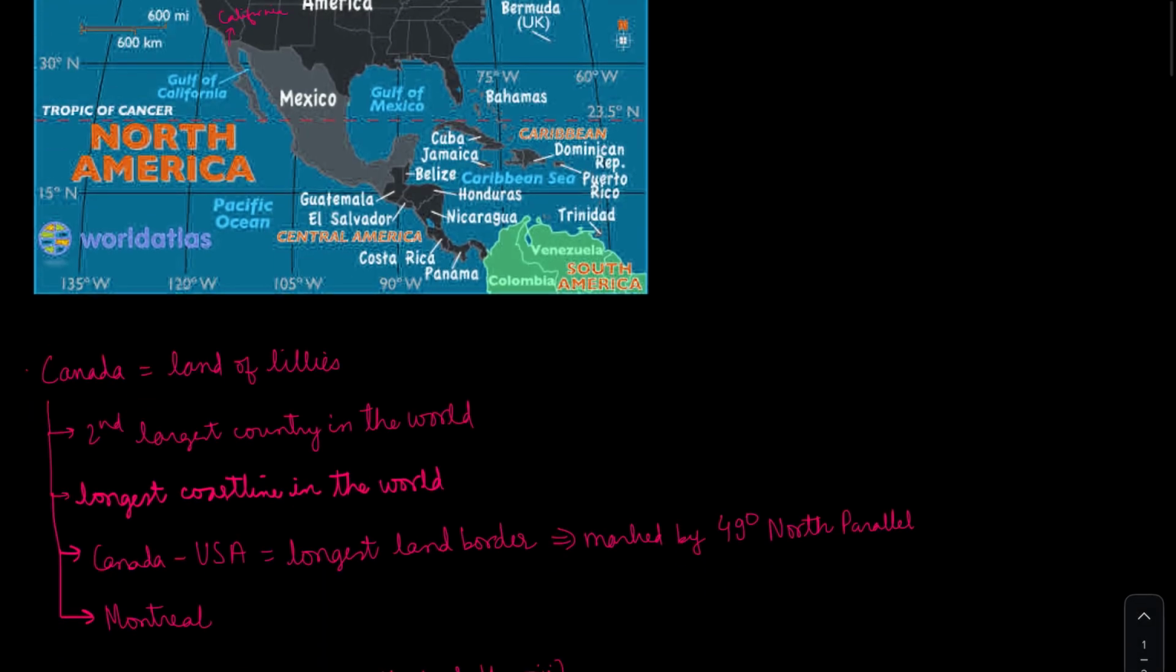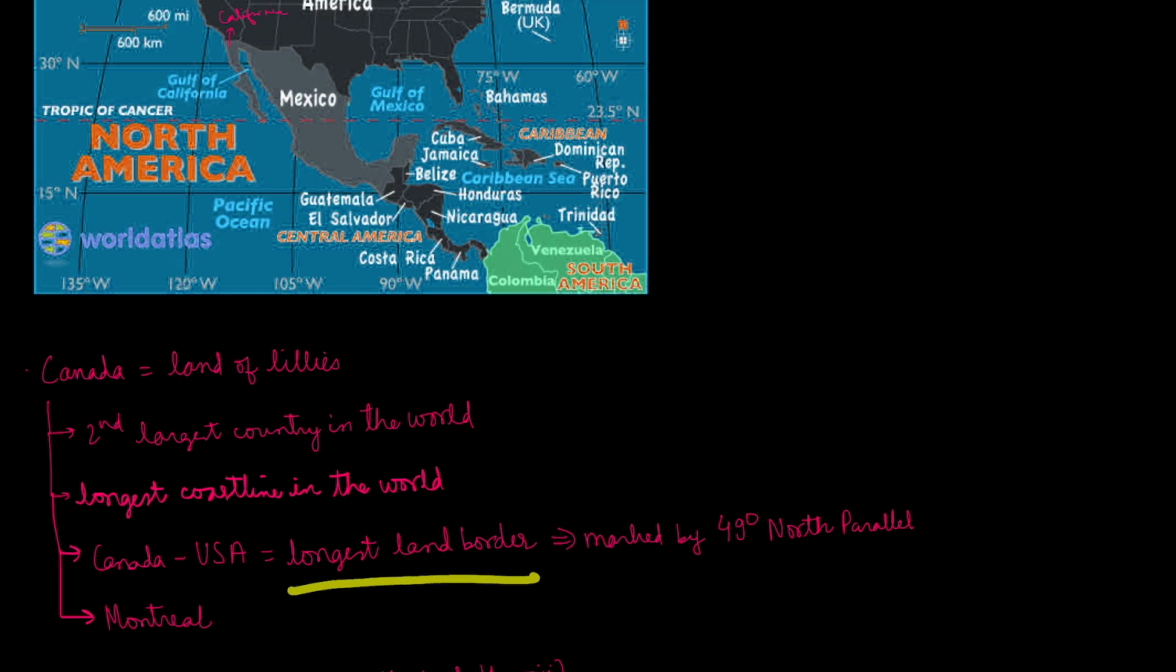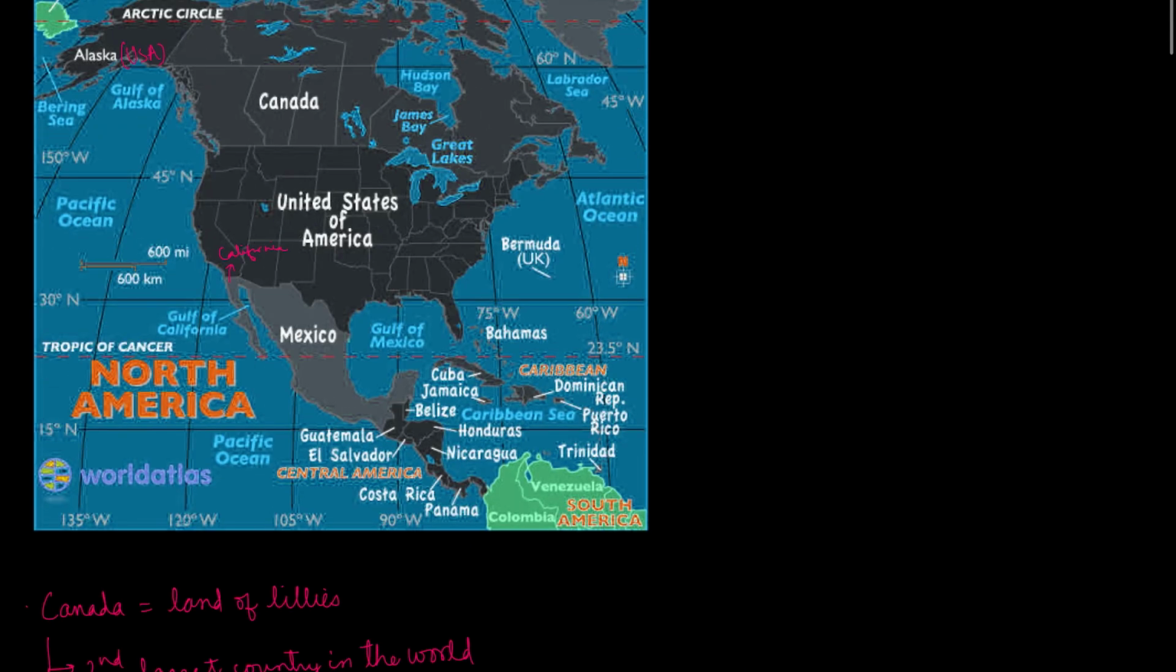So Canada and USA have the longest land border. There was a question in UPSC 2024 prelims in which the longest border between two countries was asked, and Canada and USA was the answer. It has the longest land border, and it is marked by the 49th degree north parallel.